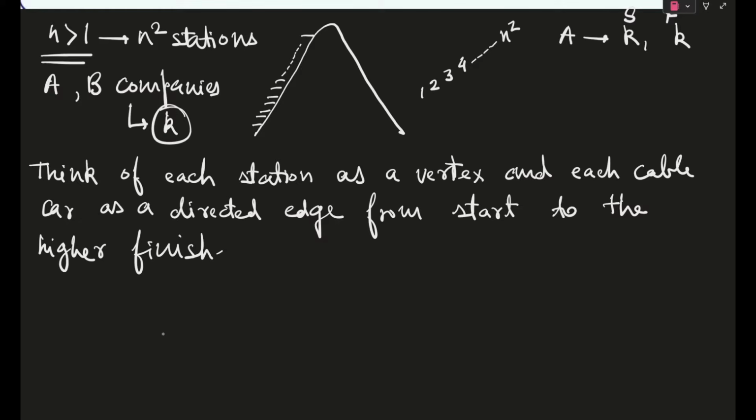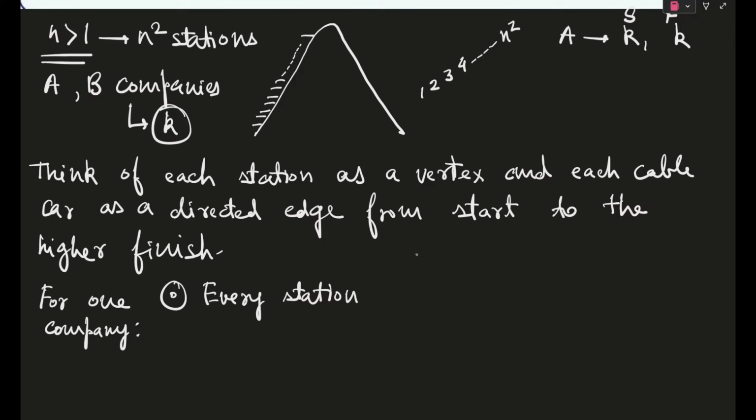Okay, so for one company, first point is every station, like I am writing a small overview of what is given, can be the start of, just note this, at most one car.